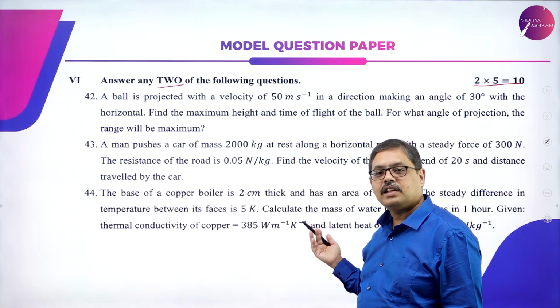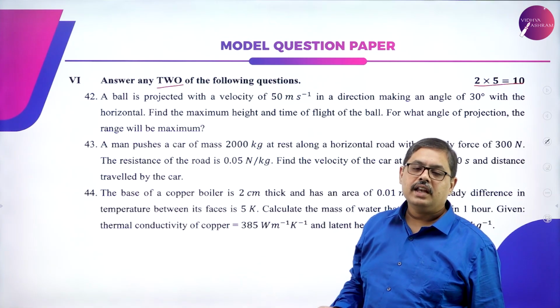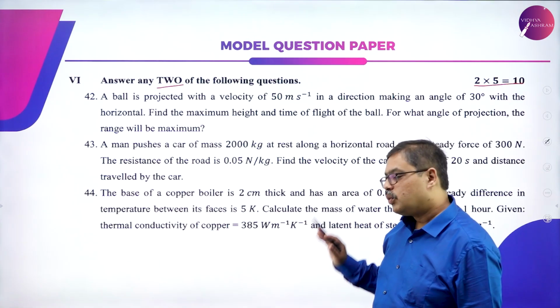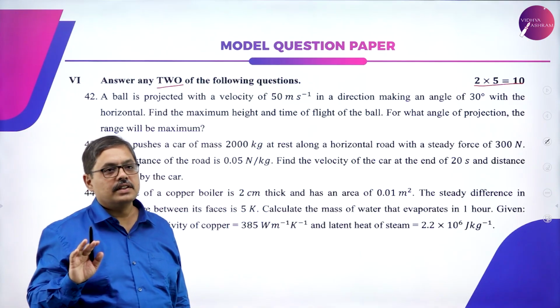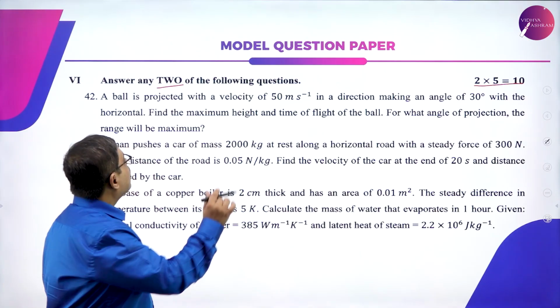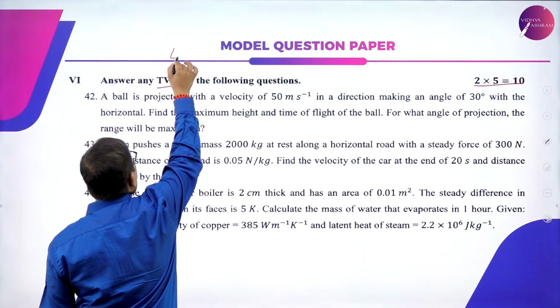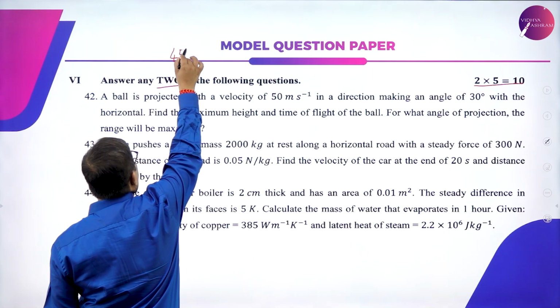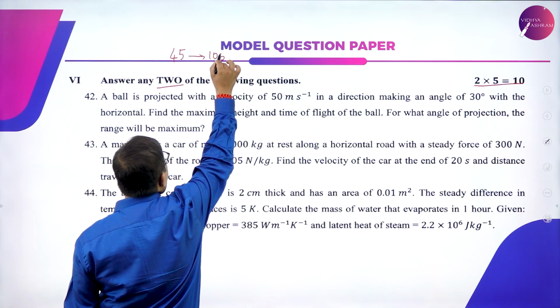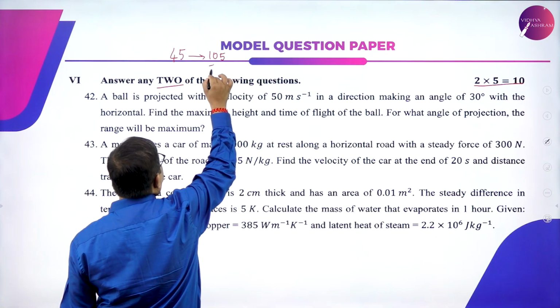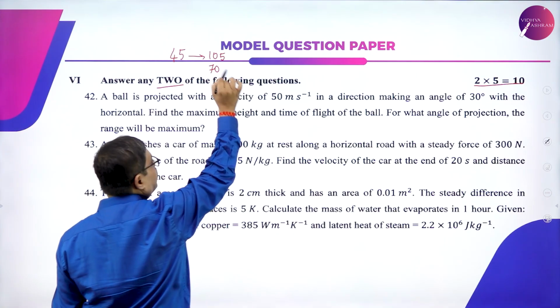These are those numerical questions. You have to answer any 2 of the 4 questions. Once again, these questions will carry 5 marks each. So totally, if you have observed, 45 questions will be given in the question paper, and the paper is set for 105 marks, out of which you have to answer for only 70 marks.